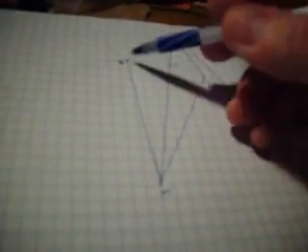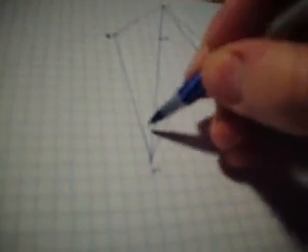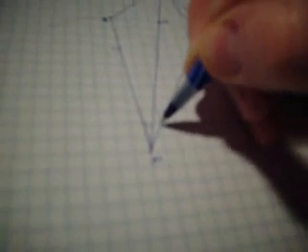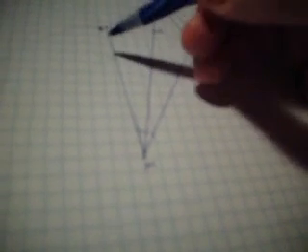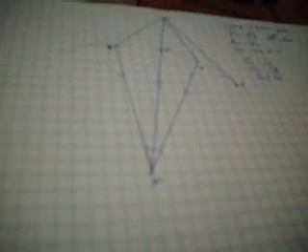And because we have side, angle, now I'll just draw this right here, we have angle here, and of course we have side here. So we have side, angle, side. Then the triangles MKD and triangle DBM are equal in size.